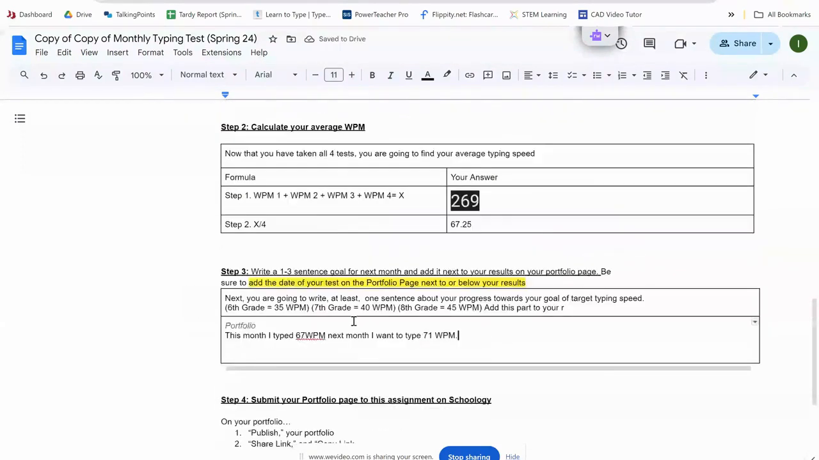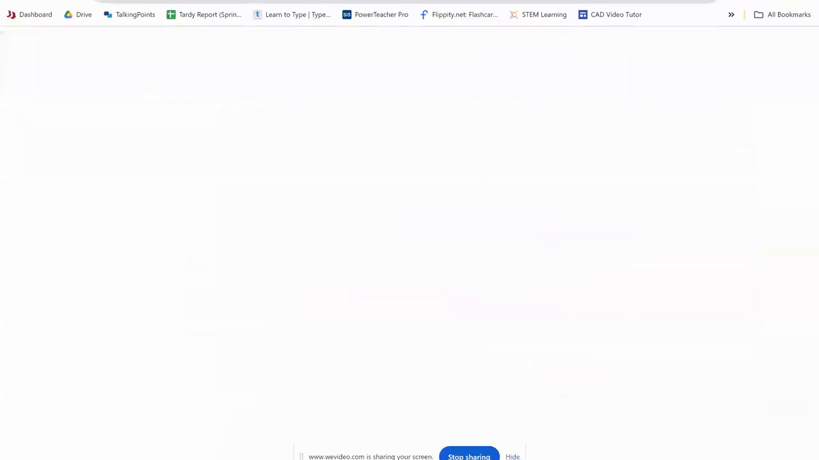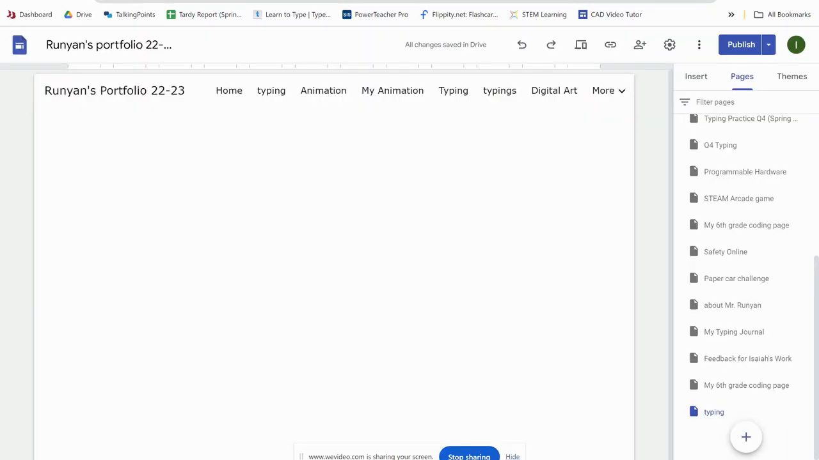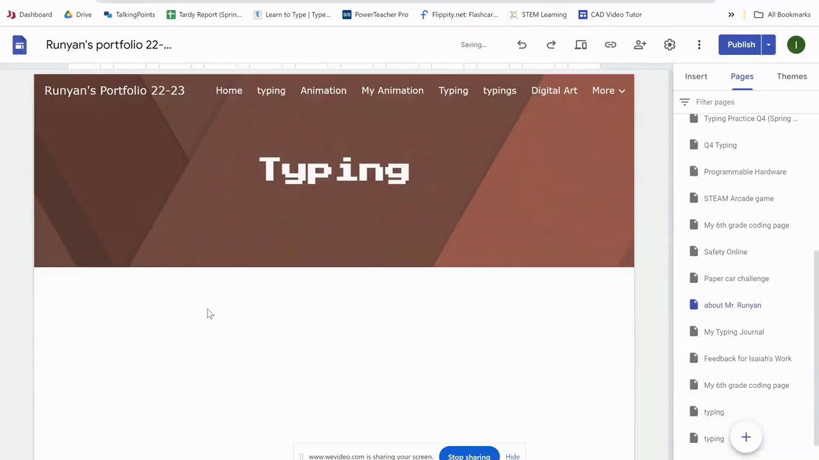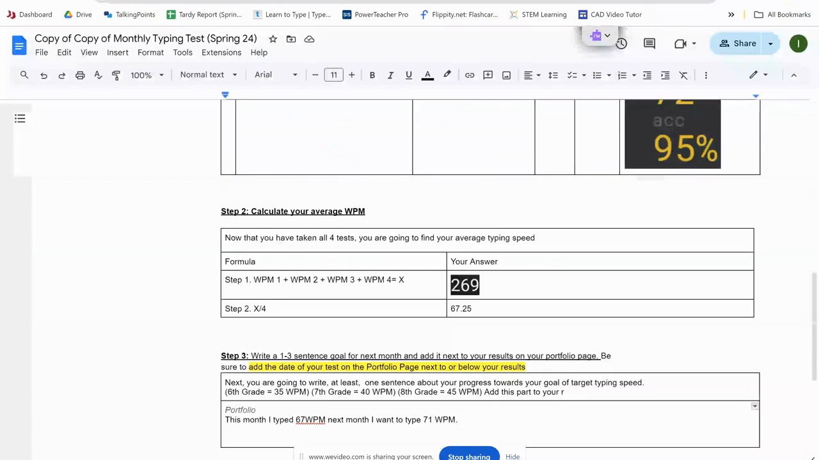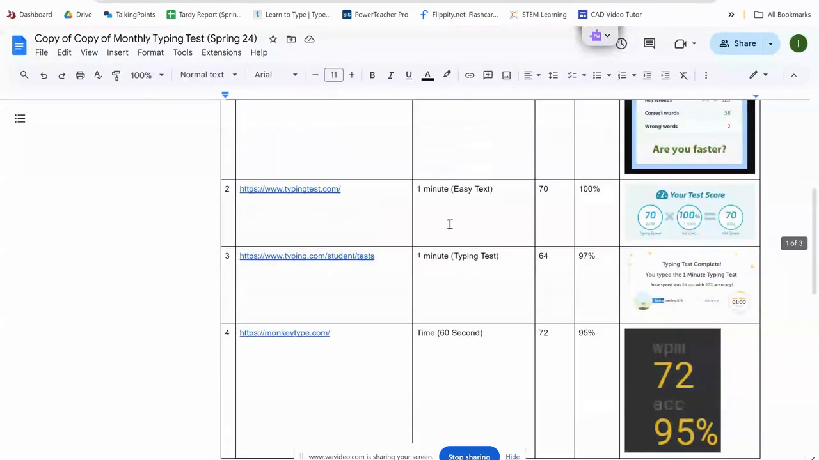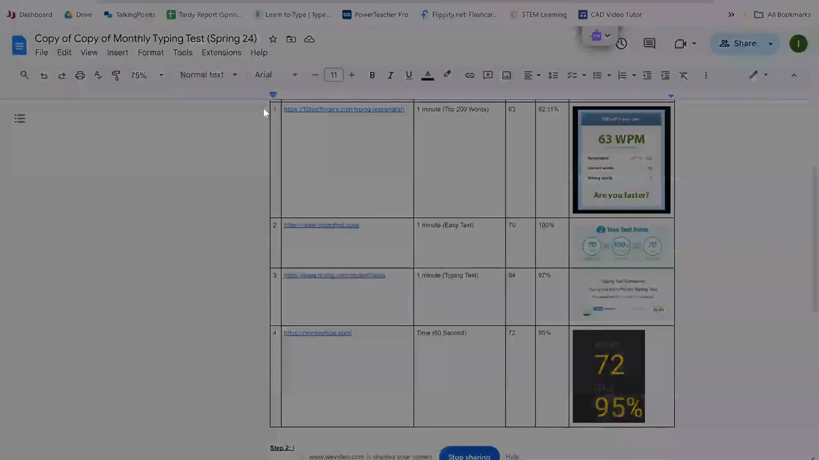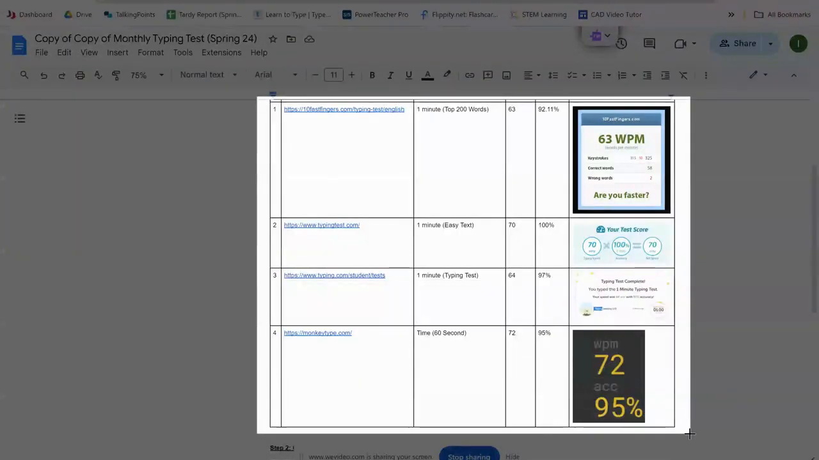Then once you have all this filled out, you're going to open up your portfolio. You should have a blank typing page on your portfolio. If you don't, you need to add one. That page, what you're going to do is you're going to come back to your results. You're going to scroll up here. If you can't see them all, zoom out to about 75%. Use your snipping tool. Take a snip of your table.